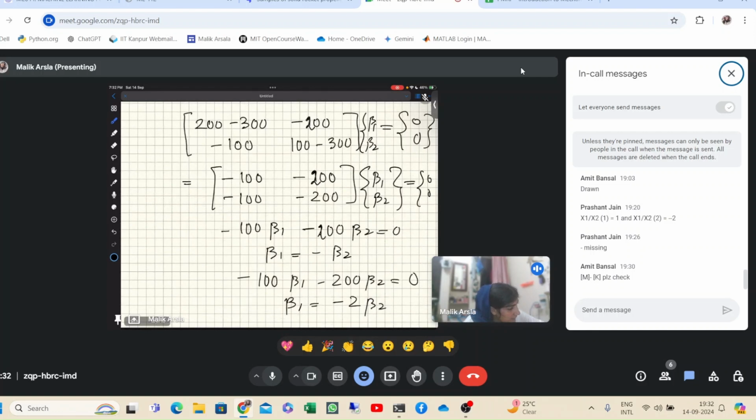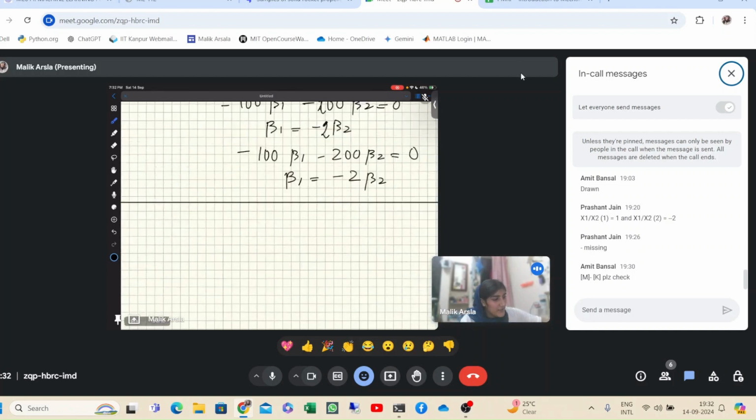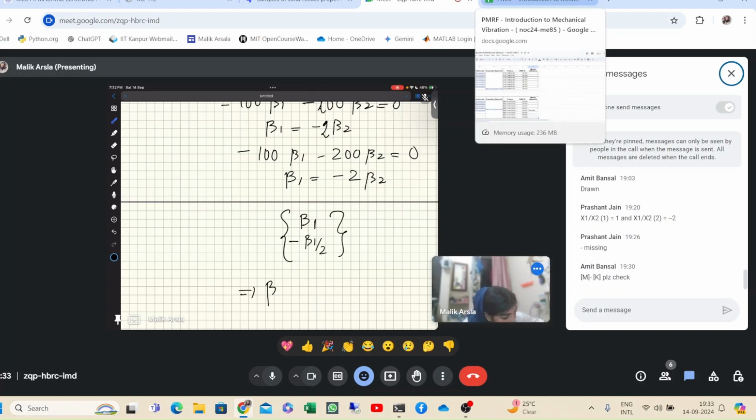So the equation will be minus 100 minus 200 is equal to beta 2. So beta 1 is equal to minus twice beta 2. Okay, again we are getting this thing. So you can substitute beta 1, and instead of beta 2 you can substitute minus beta 1 by 2. So this beta 1 you can take common and you can write 1 and minus 1 by 2.